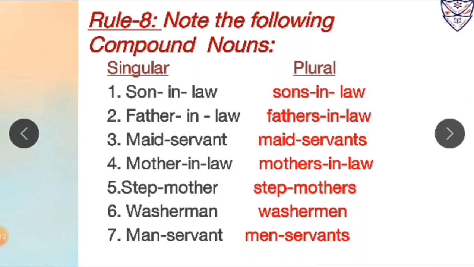Number 4, mother-in-law. So the answer will be mothers-in-law. Over here again with the main noun we will add s to make its plural form. Number 5, stepmother. So the answer will be stepmothers. Over here again with the main noun we will add s to form its plural. So stepmother, which is in singular form, its plural form will be stepmothers.